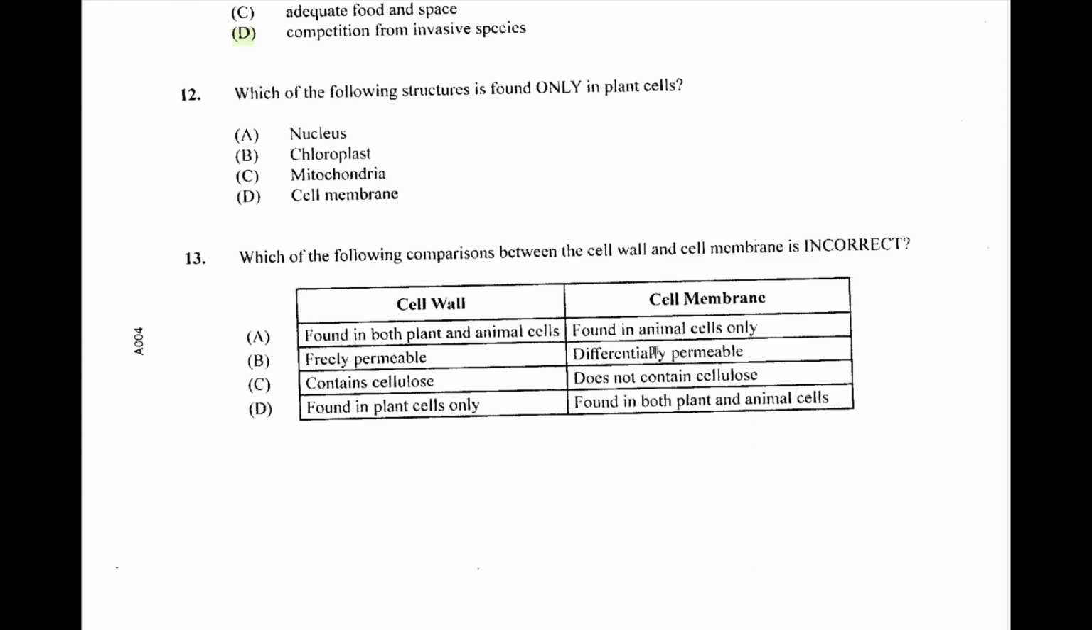12. Which of the following structures is found only in plant cells? This is a giveaway mark. It's always chloroplast. 13. Which of the following comparisons between the cell wall and the cell membrane is not correct? We are looking for the one that's incorrect. Incorrect is in capital letters. So found in both plant and animal cells, well, that already is not true. So we could select A as our answer.